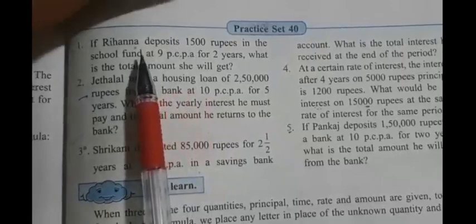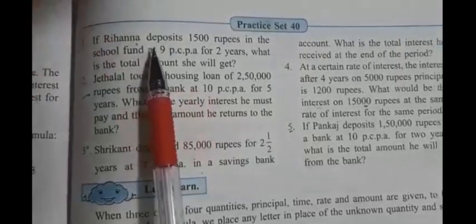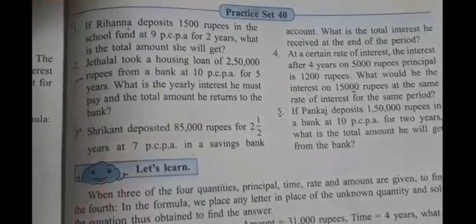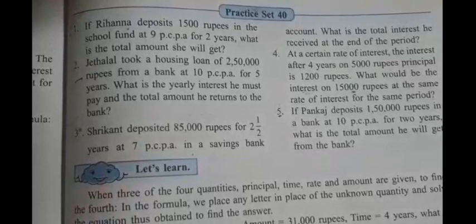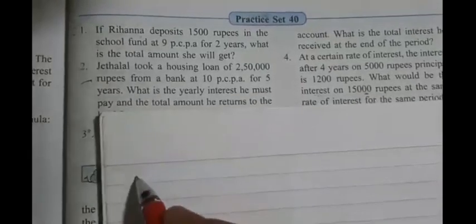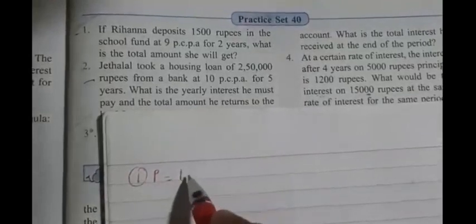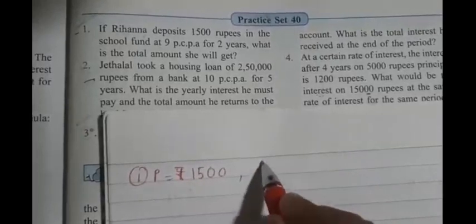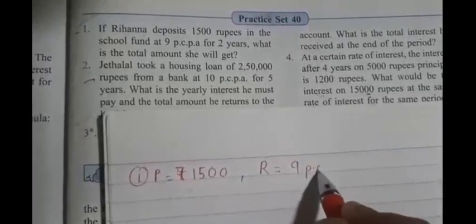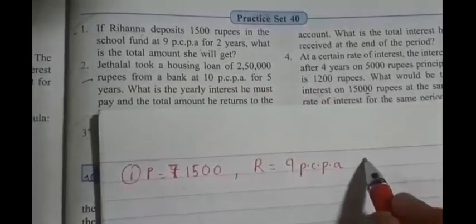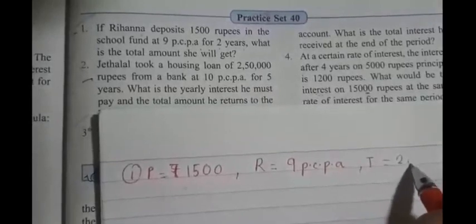So in your book you are going to write principal is equal to 1500. Okay children, next thing, at 9 per cent per annum. 9 per cent per annum means what? Rate of interest. So the second thing we are going to write is the rate of interest. So P is equal to rupees 1500. Next, R is equal to 9 per cent per annum, for 2 years, means T is equal to 2 years.